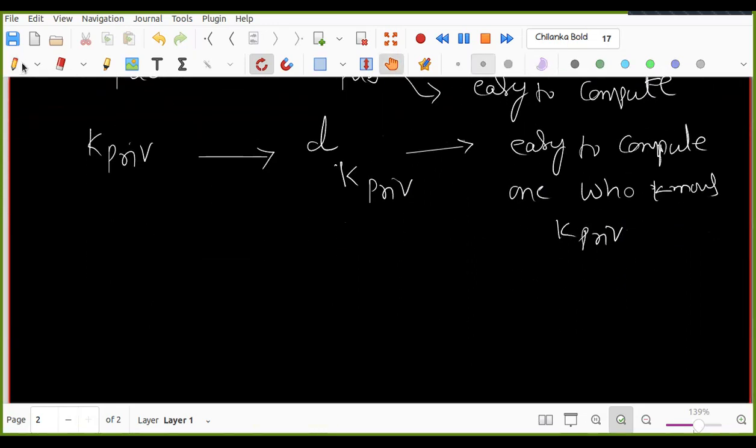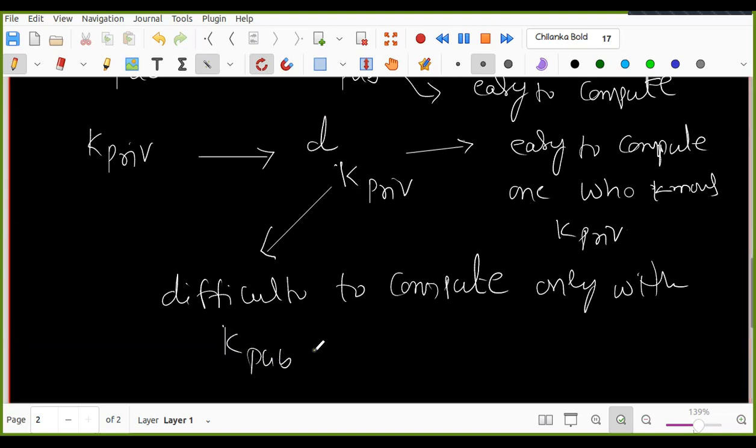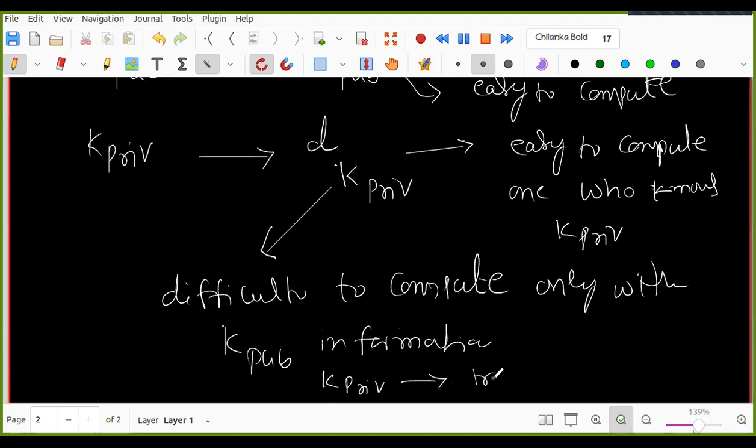But this is difficult to compute with only the K public key, only with that information. So this K private acts as a trapdoor.